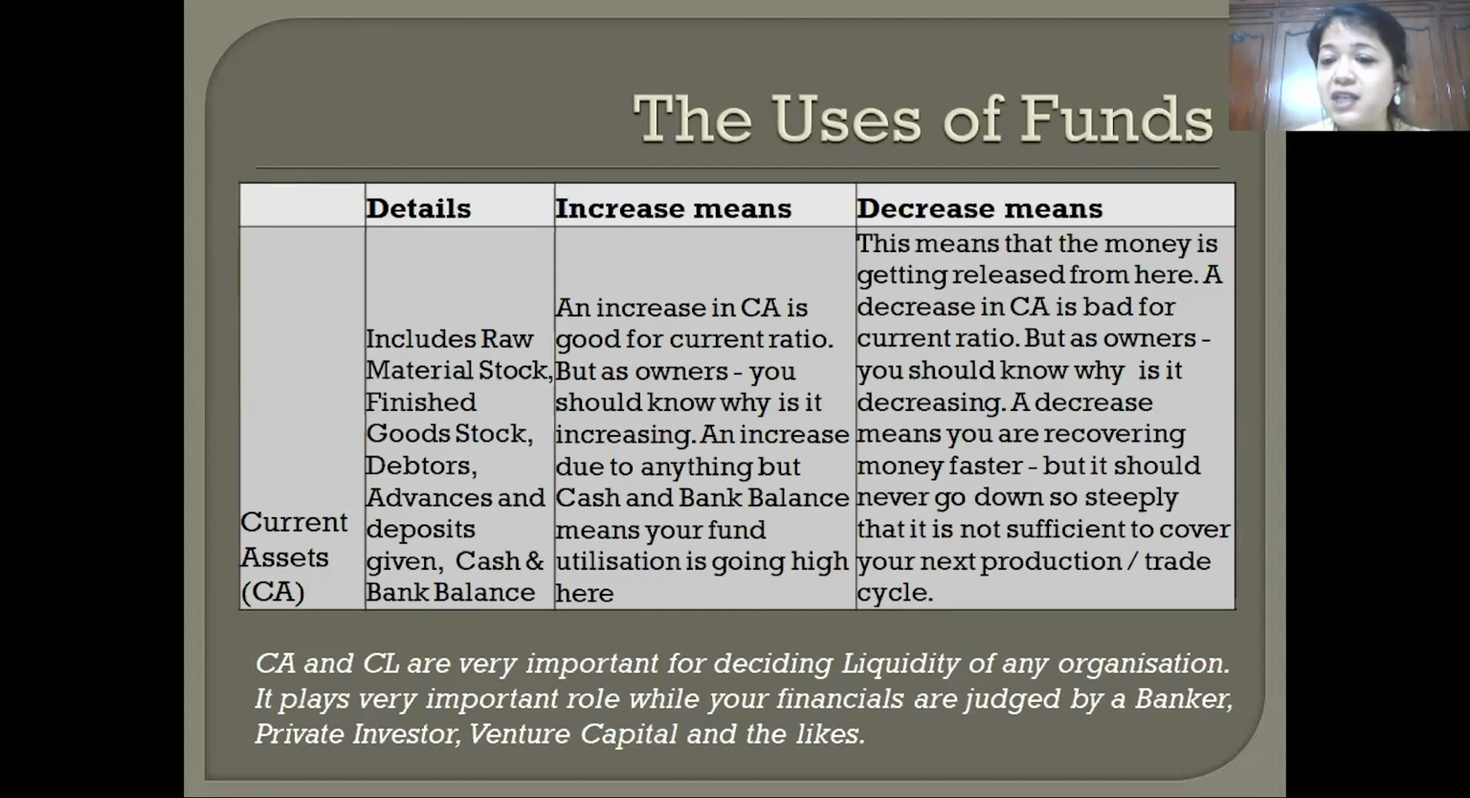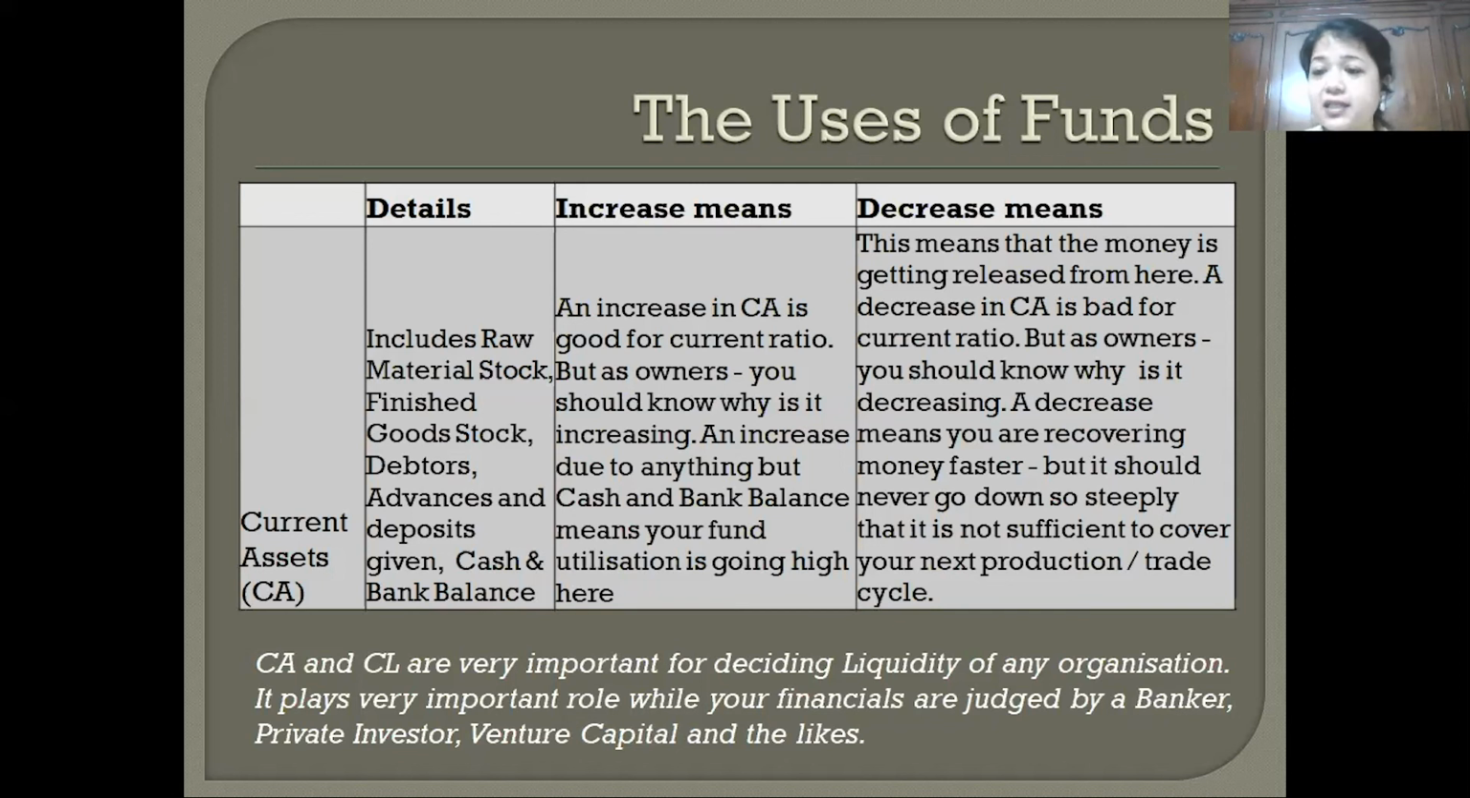So current assets going up is good for your current ratio, but bad for your cash flow, and vice versa. So you should accordingly keep that in mind. As a summary, current assets and current liabilities are very important for deciding the liquidity of any organization. It plays an important role while your financials are judged, especially by a banker, private investor, a venture capitalist, or similar people. For bankers, very, very important is your current ratio.